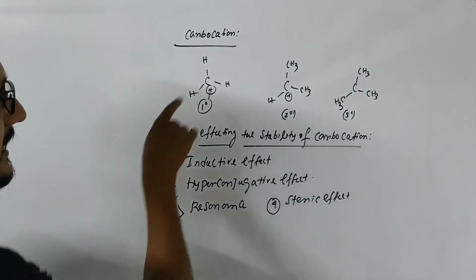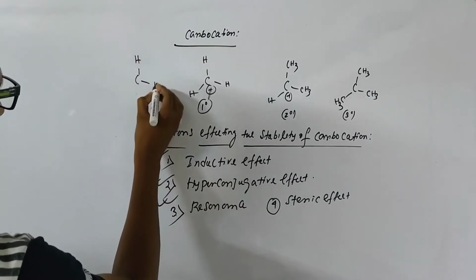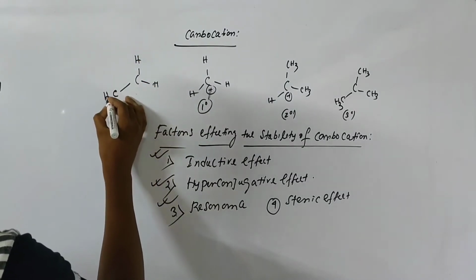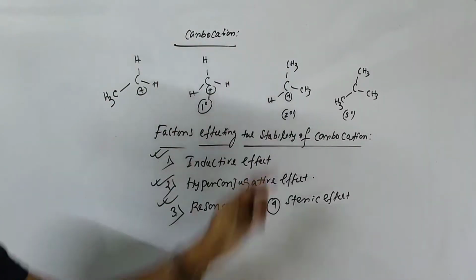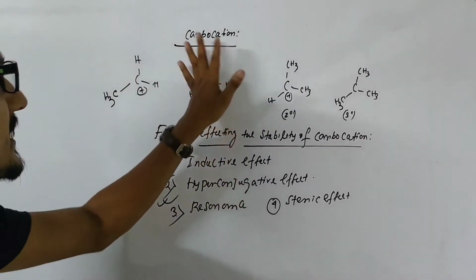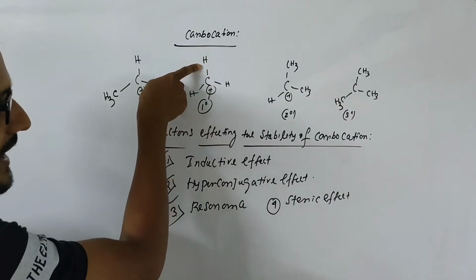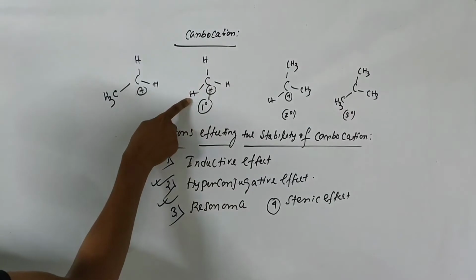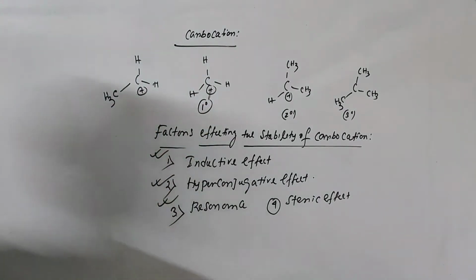First of all, the carbocation I am drawing here is CH3+, the methyl carbocation. Now I have replaced one hydrogen by a methyl group, so I have got another carbocation which is also 1 degree.